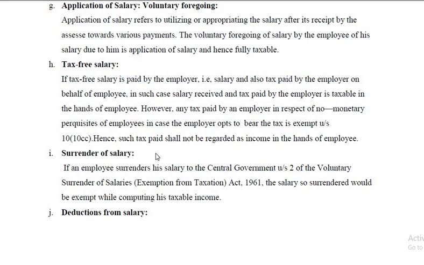However, any tax paid by an employer in respect of non-monetary perquisites of the employee, in case the employer opts to bear the tax, is exempt under Section 10(10CC). Hence, such tax paid shall not be regarded as income in the hands of the employee.